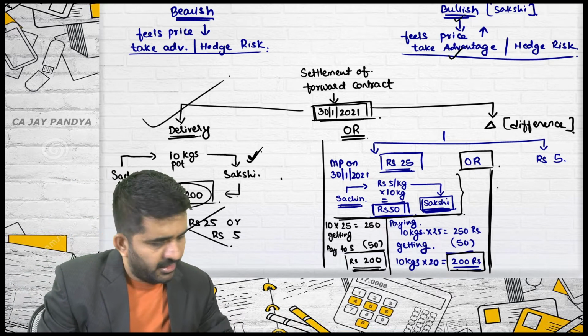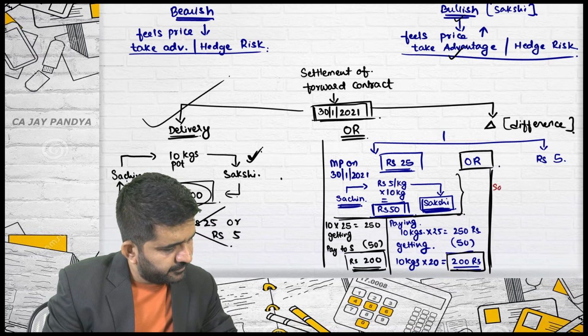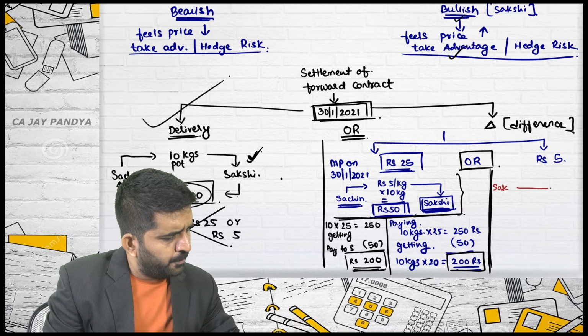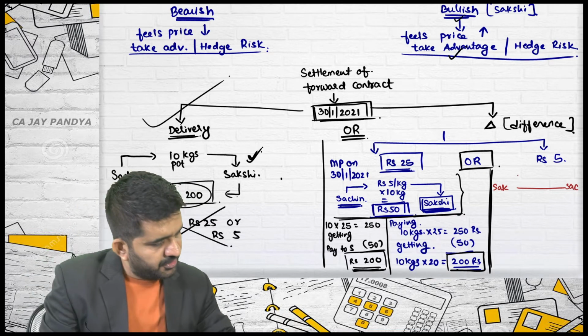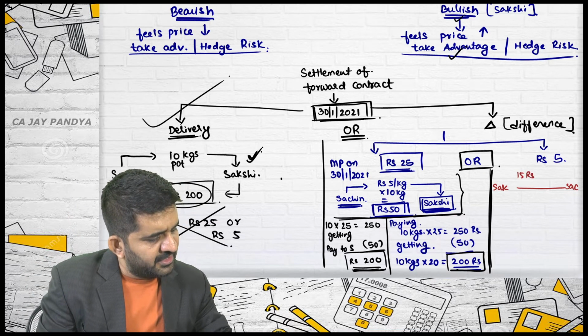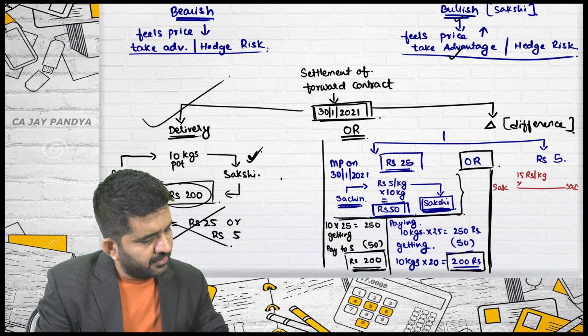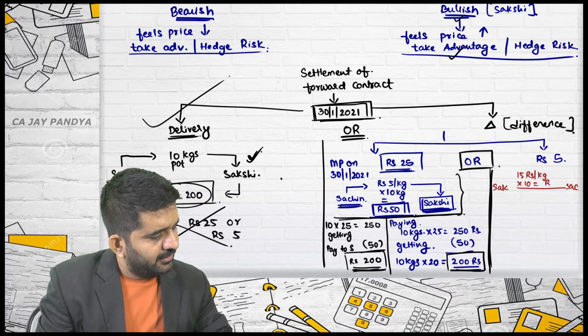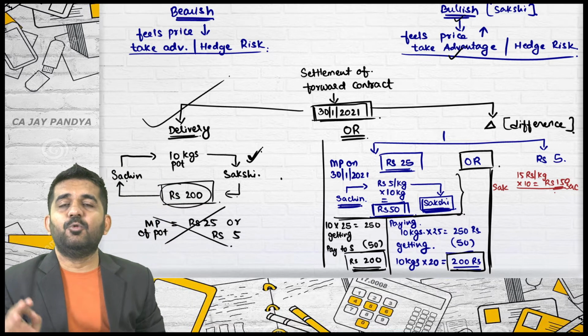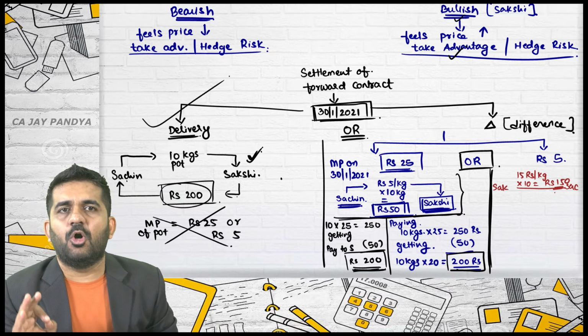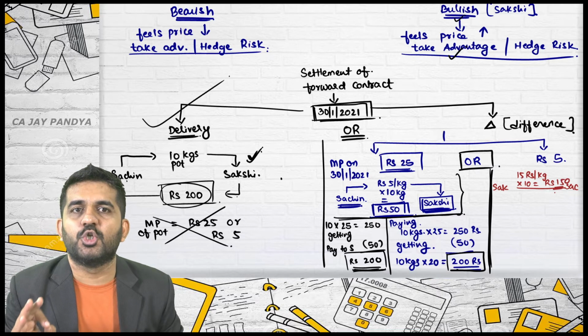But if I convince Sakshi to pay some amount to Sachin, how much? 15 rupees per kg multiplied by 10, that is ₹150. Believe me, now Sachin will be happy and Sakshi will also be happy.